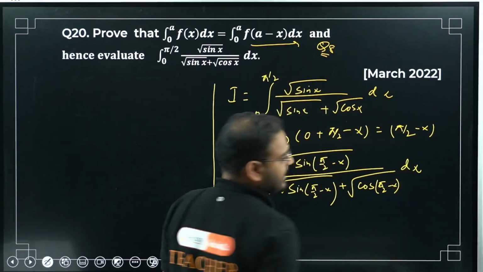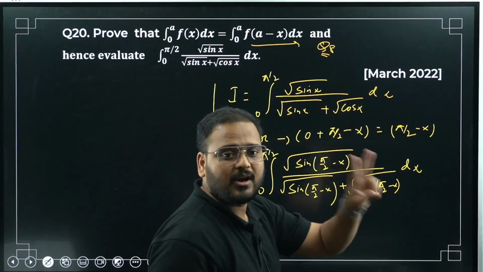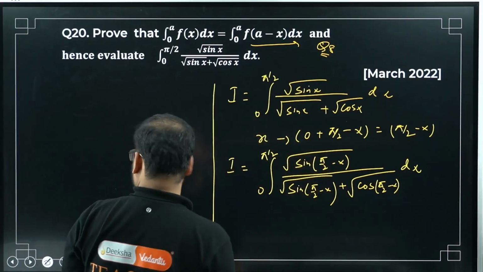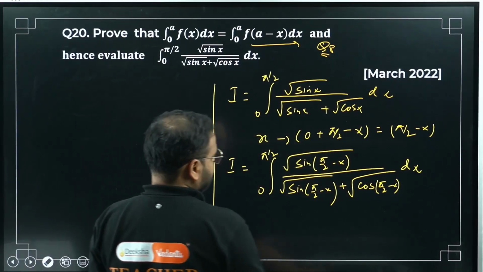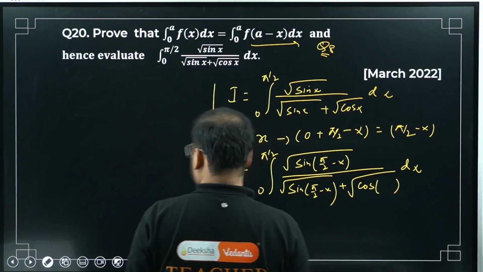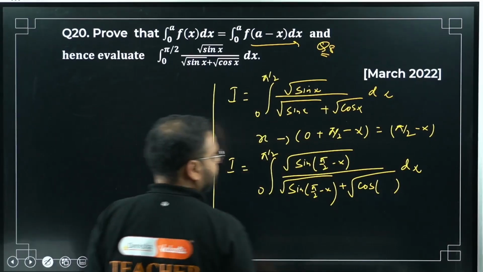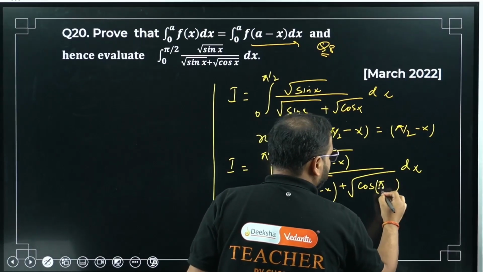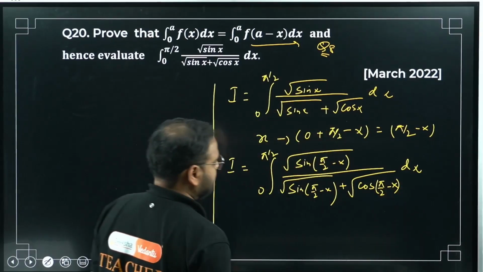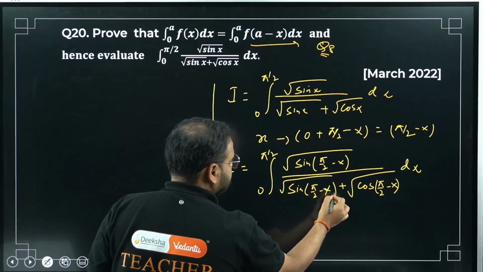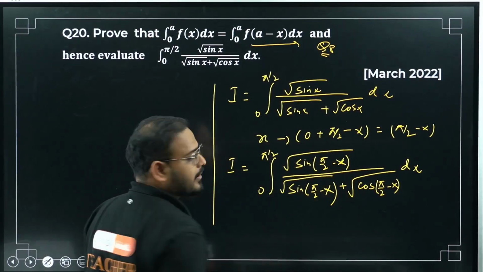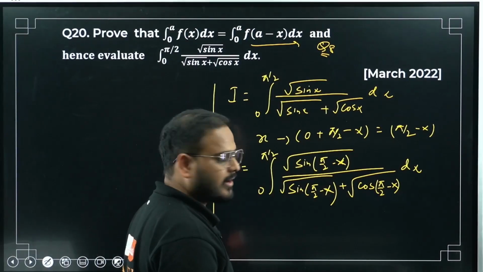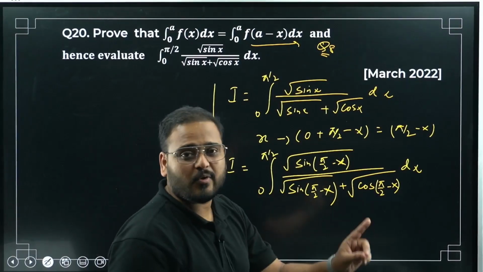Please check. Pi by 2 minus x, which quadrant? Quadrant number 1. I'll rewrite this part again. Pi by 2 minus x, and here also minus x is there. Great, so pi by 2 minus x is in the first quadrant.